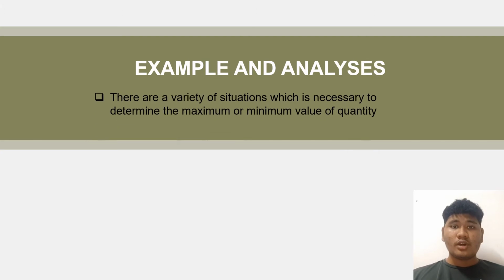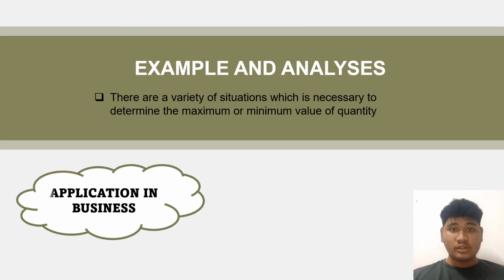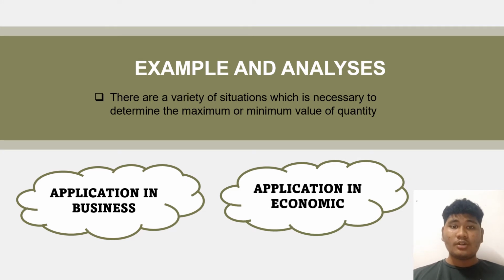There are many occasions when determining a quantity's maximum or minimum value is required, such as in business and economics. But let's talk about business first. For example, in any manufacturing firm, profit is frequently stated as a function of unit sales. Finding the maximum value for this function is a simple technique to maximize revenues. So, there are a few functions that can be implemented in business to determine the profits, costs, and revenues.